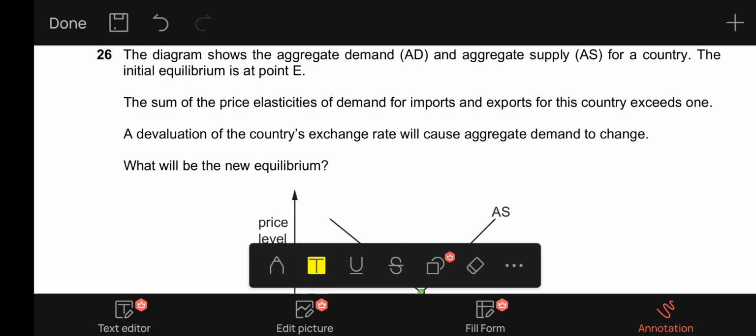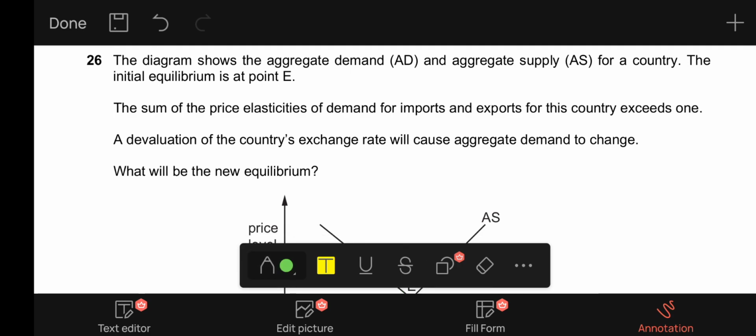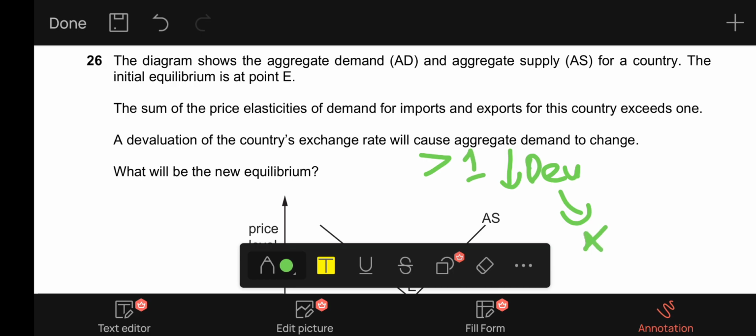Whenever the Marshall-Lerner condition is fulfilled, or the PED sum for imports and exports is greater than 1, a devaluation will result in exports rising in value and imports falling in value, because exports are now cheaper and imports are now expensive, and they both have elastic demand.